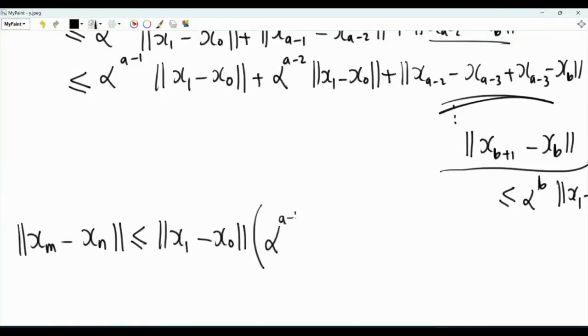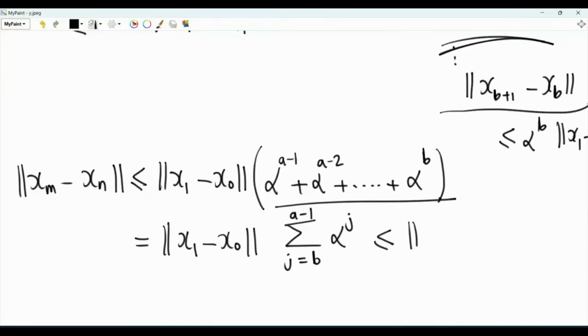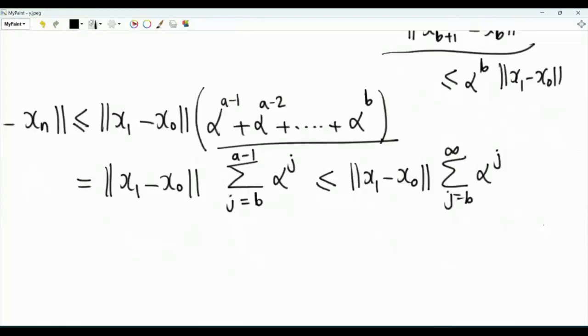and then we have alpha to the power a minus 1 plus alpha to the power a minus 2, and we go all the way to alpha to the power b. Let's write this bracket as a summation. So this is the norm of x1 minus x0 times the summation, j from b to a minus 1, of alpha to the power j. This is upper bounded by the norm of x1 minus x0 times the summation to infinity of alpha to the power j. This is a convergent geometric series because alpha is strictly less than 1. So this summation here is equal to alpha to the power b divided by 1 minus alpha.